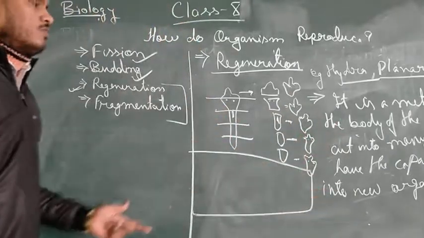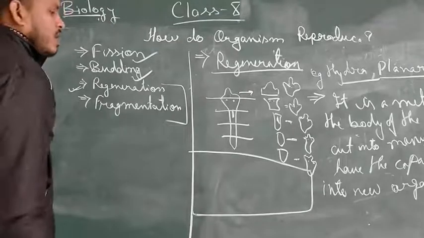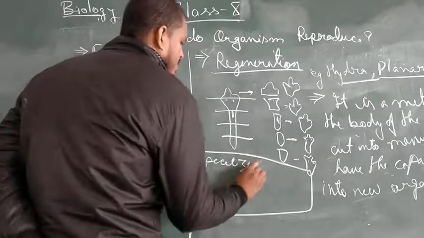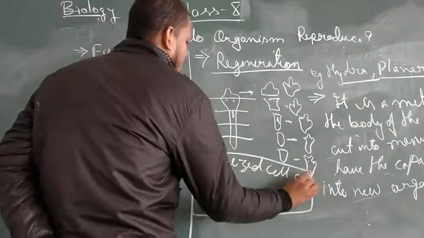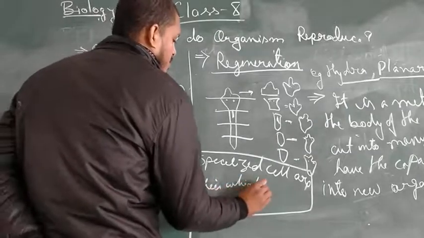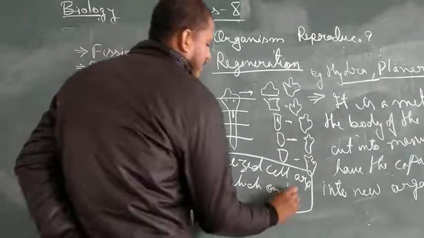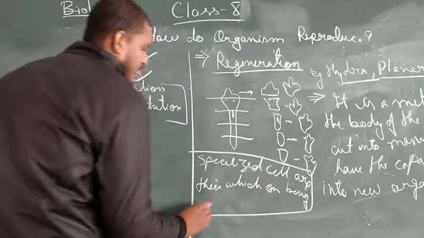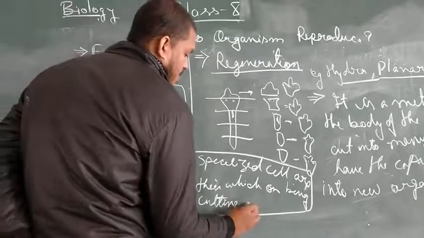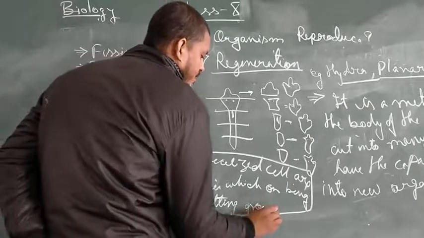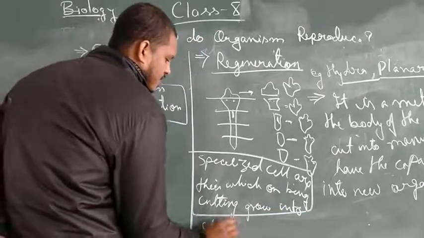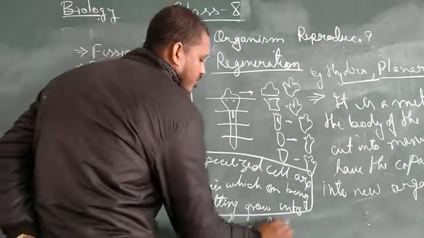Now again here, specialized cells are there, which on being cut grow into a cluster of cells.